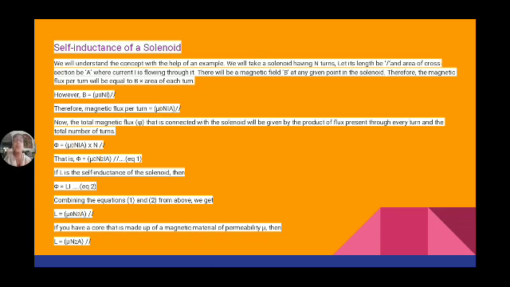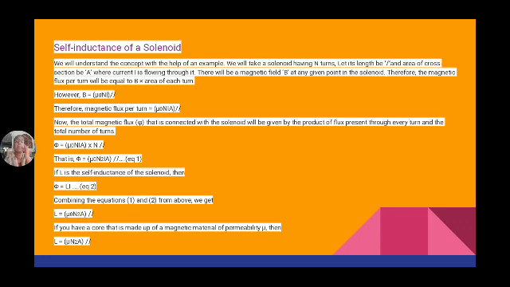See, B is equal to mu H. You know this one. Where B is the flux density of the existing magnetic field and H is the magnetic field strength of the magnetic field. So from Ampere's circuital law, the H formula is given by H equal to Ni by L. I am substituting that H value in B is equal to mu H. So mu into Ni by L.